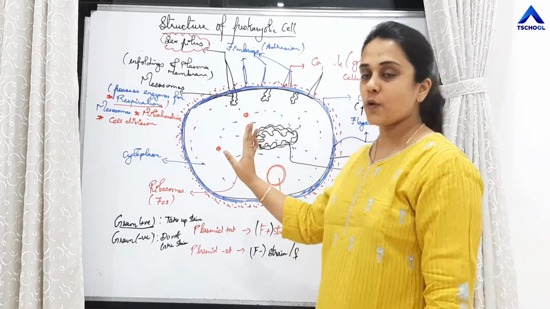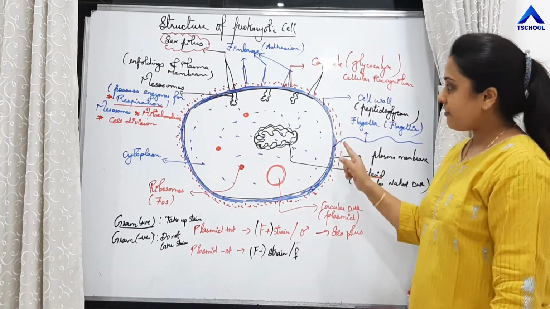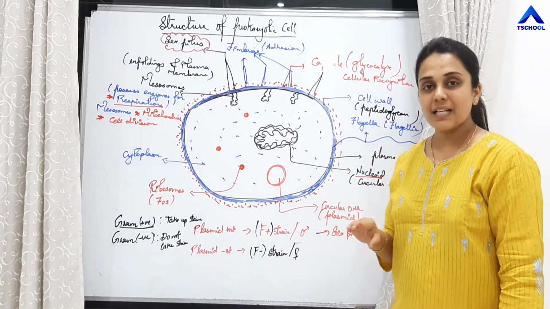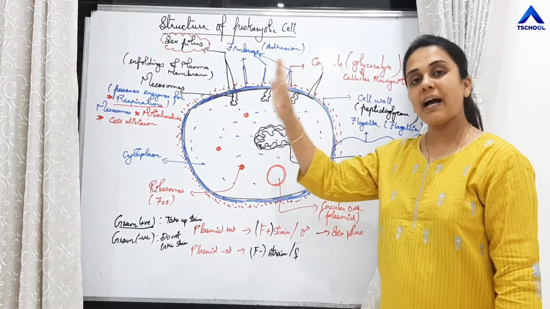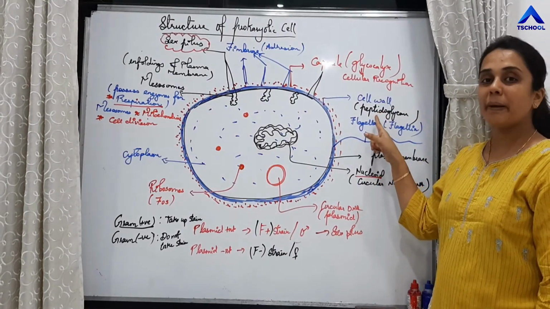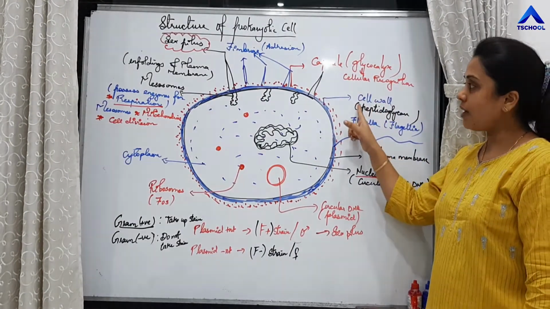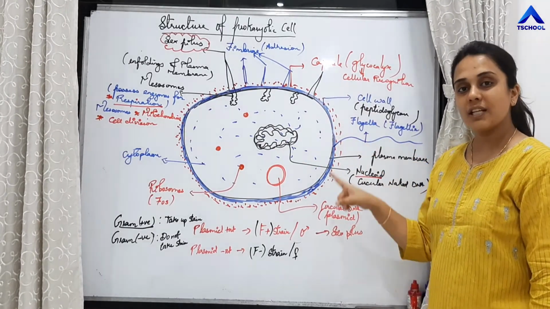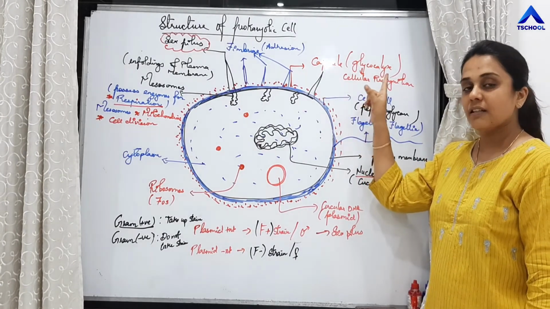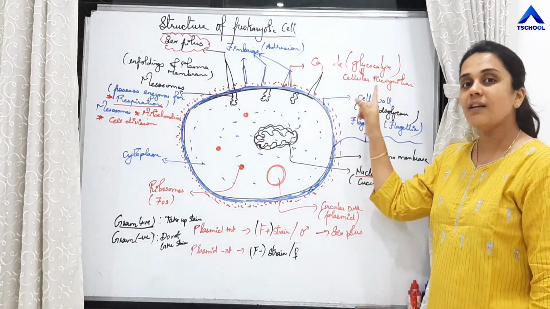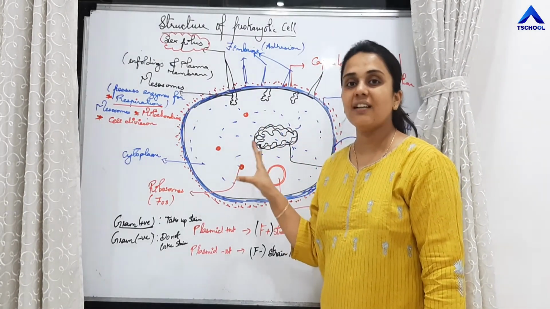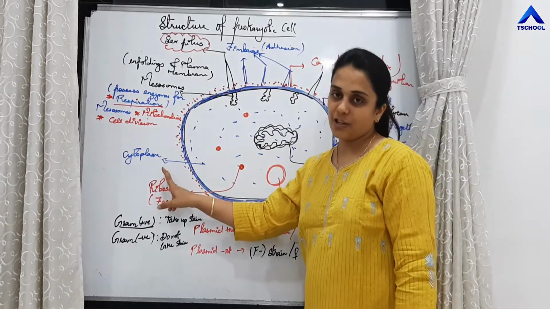What are the things you have to see in the prokaryotic cells? First, there is a membrane. That membrane is the plasma membrane. Plasma membrane is covered by one more layer, which is the cell wall. Cell wall is made up of peptidoglycan. Cell wall is again covered by a glycoproteinaceous layer, which is called capsule or glycocalyx, the function of which is cellular recognition. Inside, the cell is filled with a jelly-like matrix called cytoplasm.